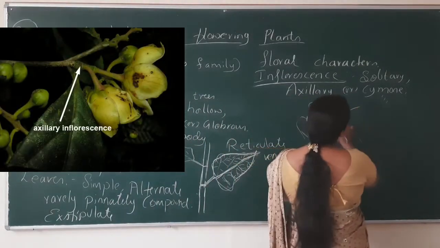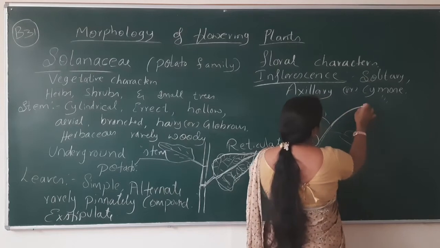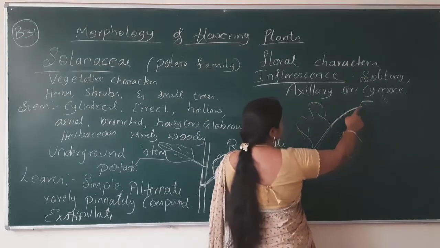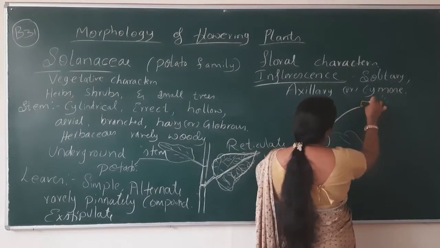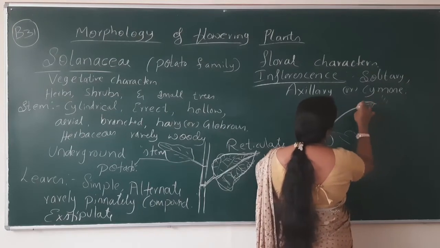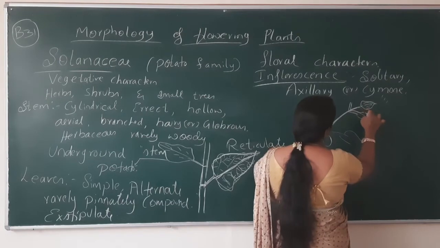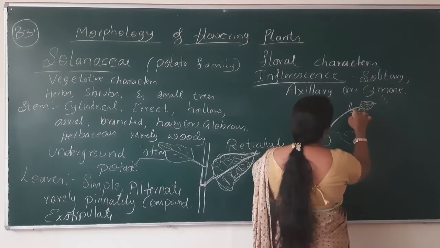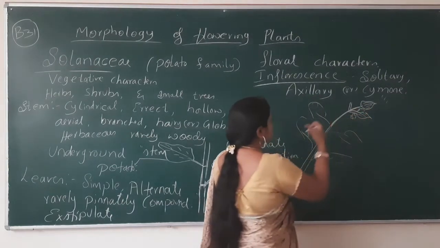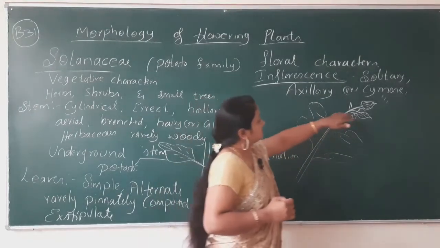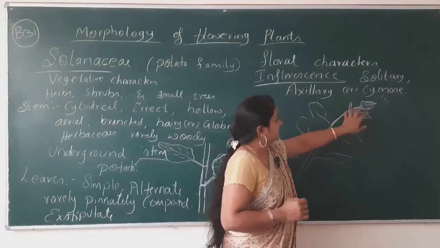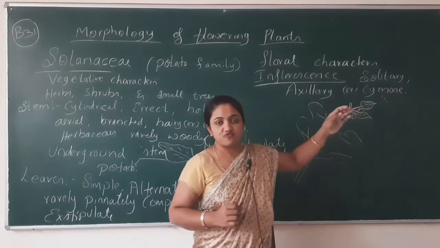Cymose means what, my dear students? The twig ends, or the tip of the floral axis ends with only one flower, and it gives rise to a number of flowers at the basal region. From the base of this flower, it again forms a number of branches.